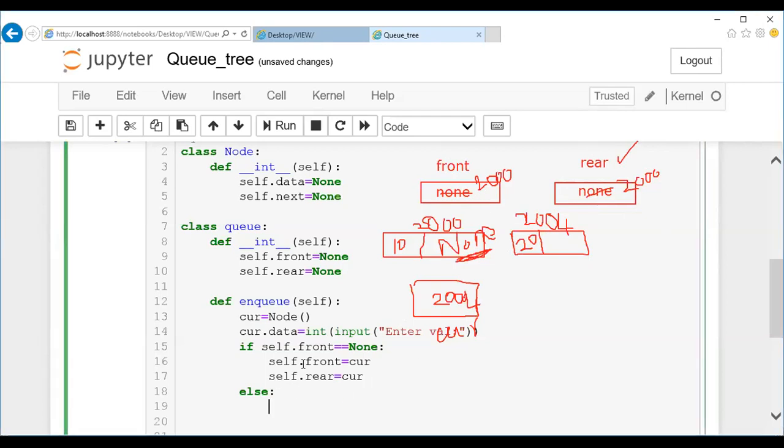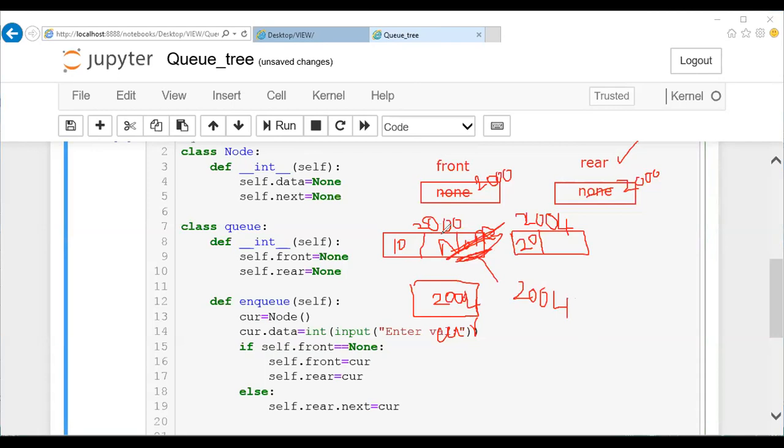Here is what many have made a mistake on. So self dot rear is 2000. Which part has to be modified, either the data part or the next part? The next part is the one I'm supposed to modify, right? Self dot rear dot next is assigned what? The current address. The current address is 2004. It has to be updated here. So I'll update this particular part with 2004.